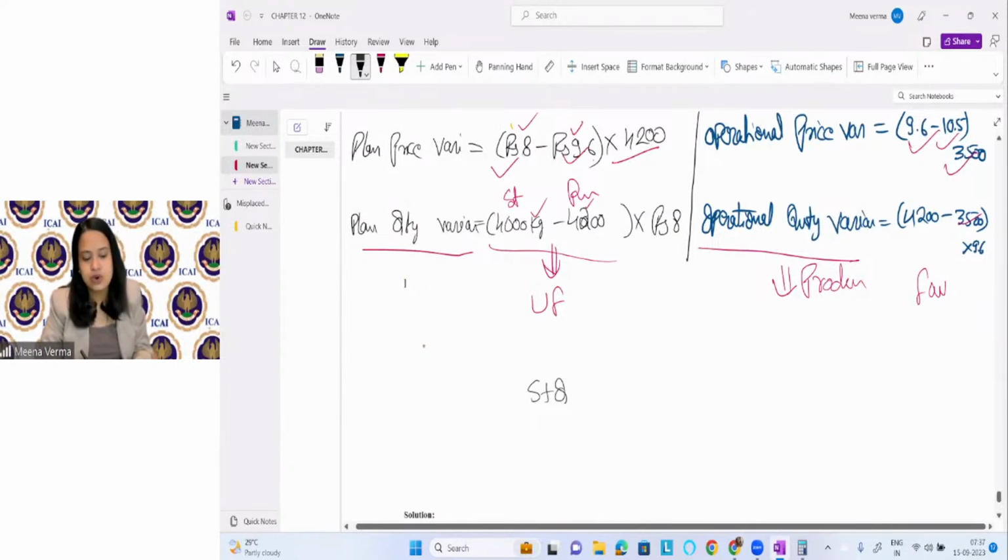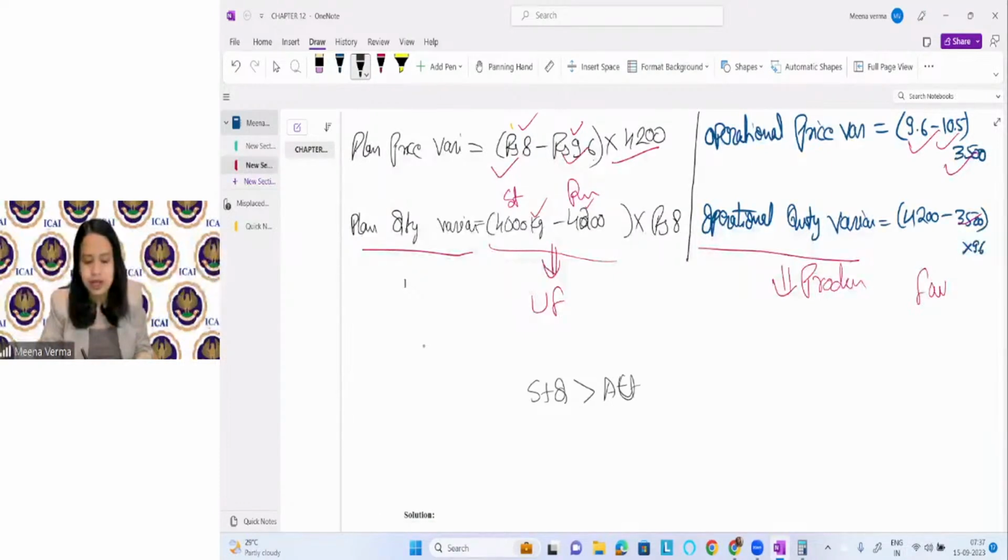If the standard quantity is more than the actual quantity, is it good or bad? If we consume a lesser actual quantity than the standard which we have set, it is good for the business, or we can say this is a favorable variance.